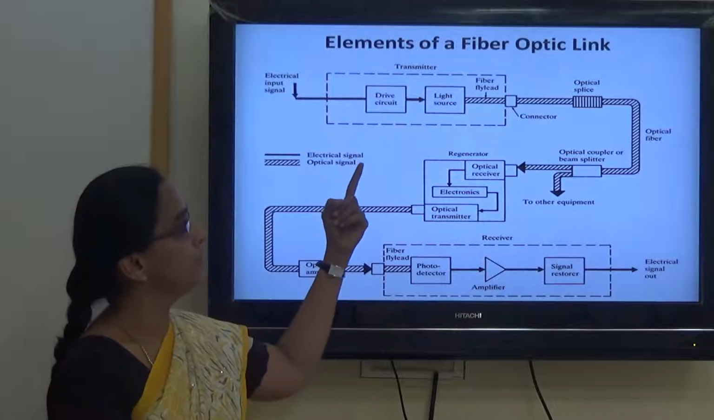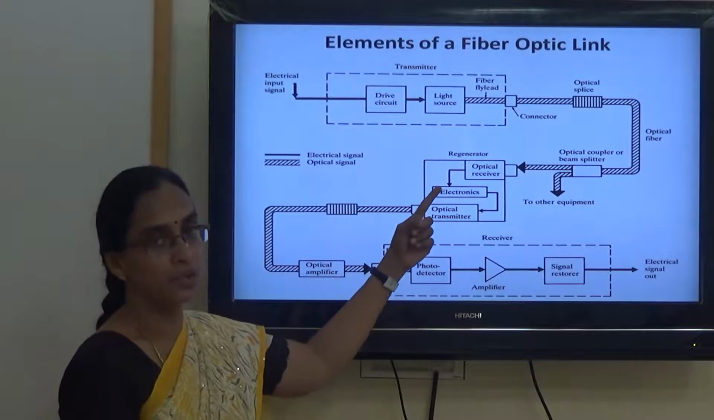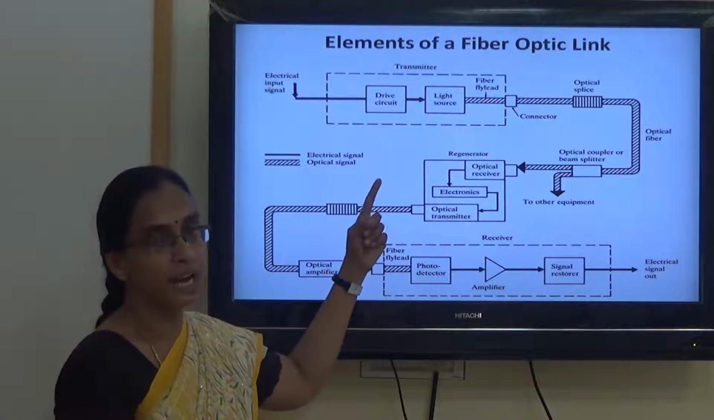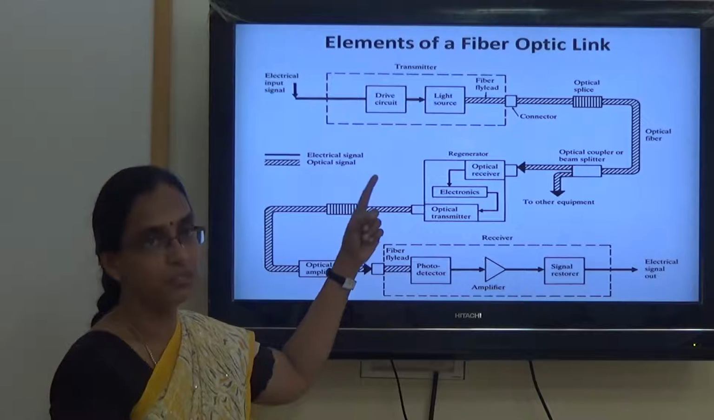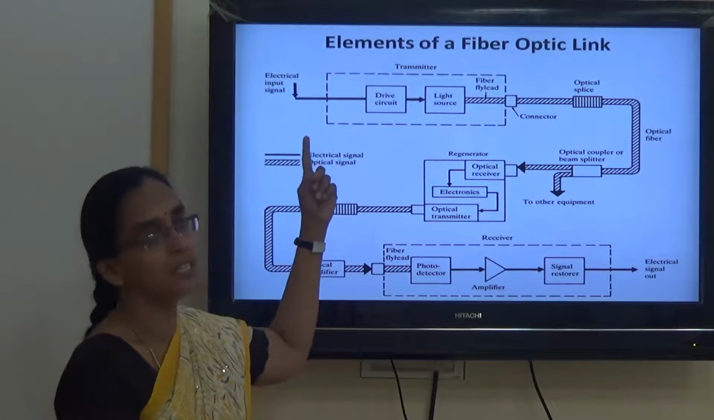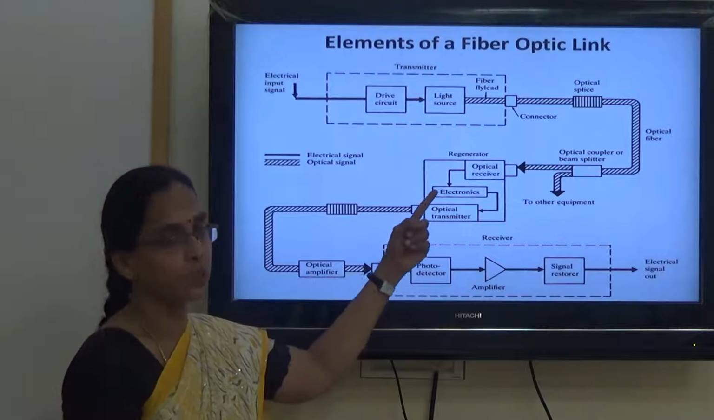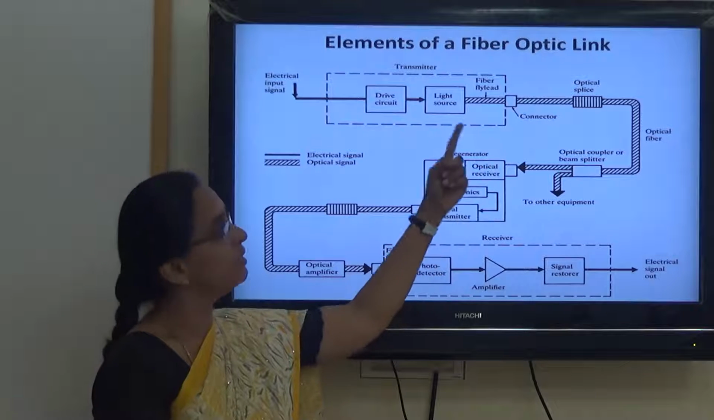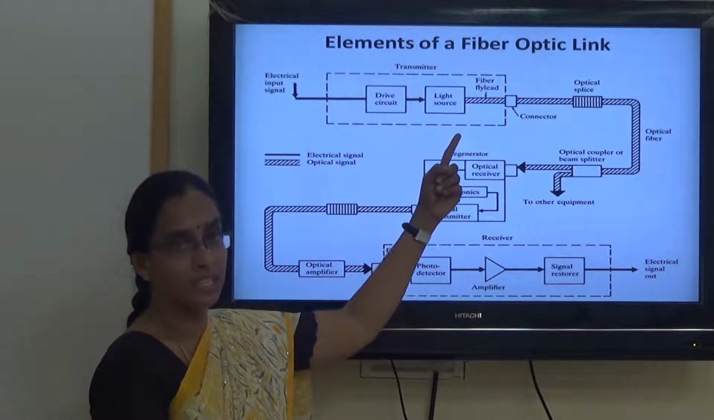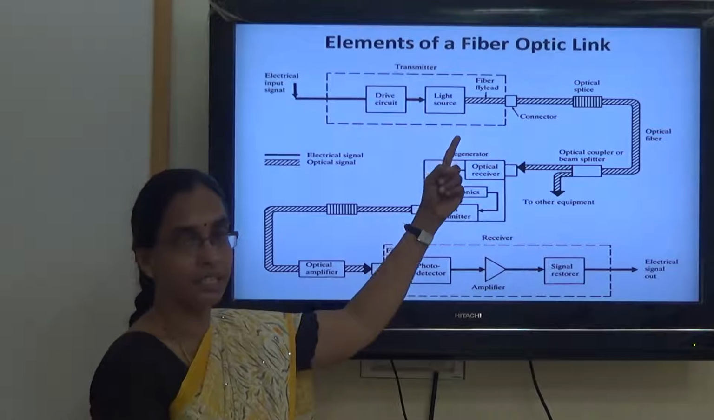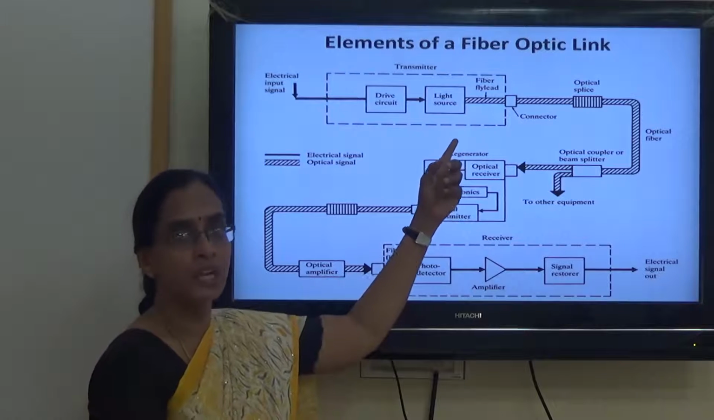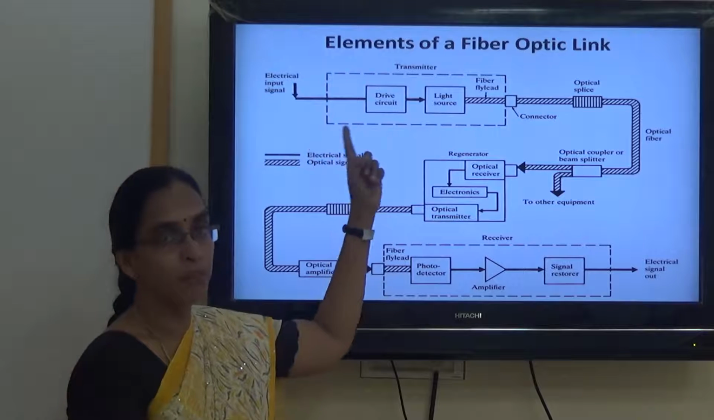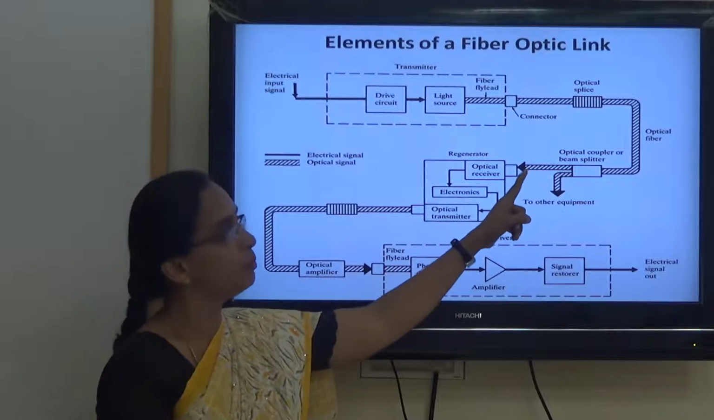For this, it involves a drive circuit and a light source. The drive circuit is a basic preliminary circuit added in every communication link to match the electrical signal to the given electronic device. The electrical signal is then converted into a light signal with the help of the light source. This light source can be an LED or a laser source, which converts the applied electrical input signal into an optical signal.